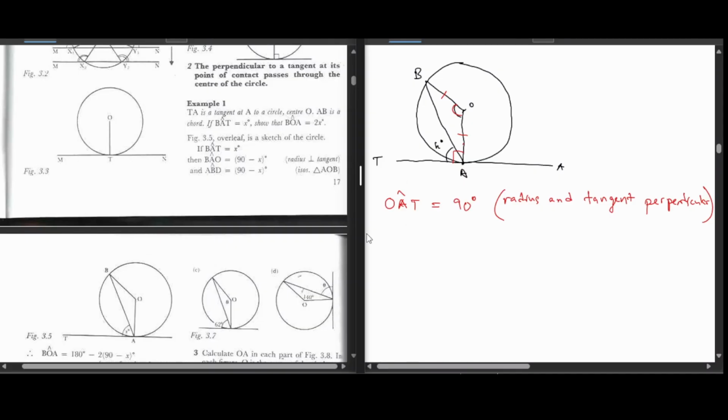But we know kuti TAB is equal to X. Like takatozodzwa TAB. Yet we can rewrite OAT as TAB plus kasmo pataka kanike karichi BAO.